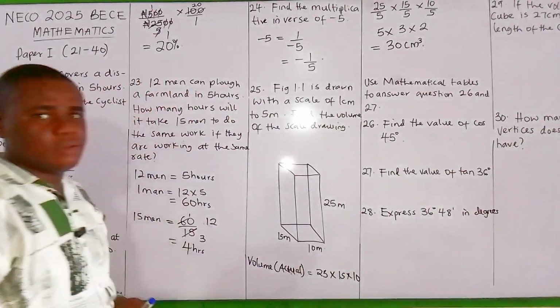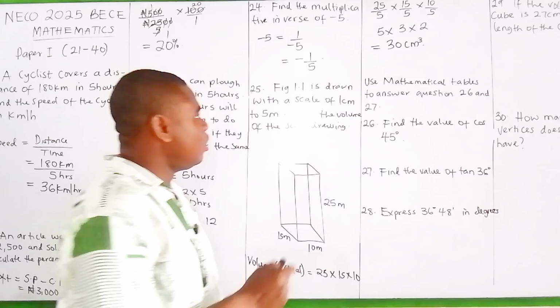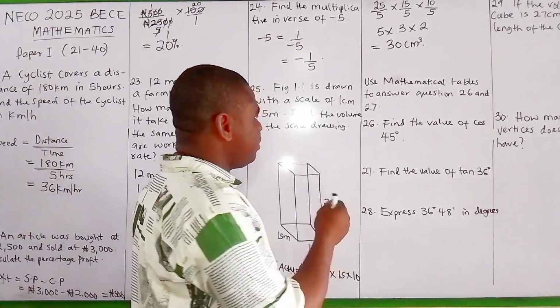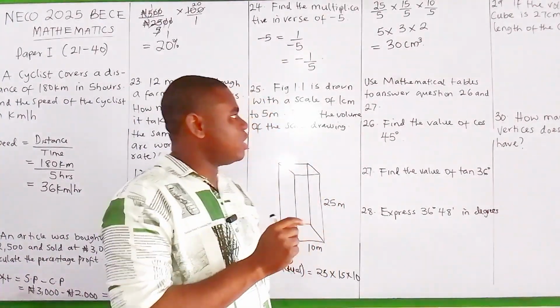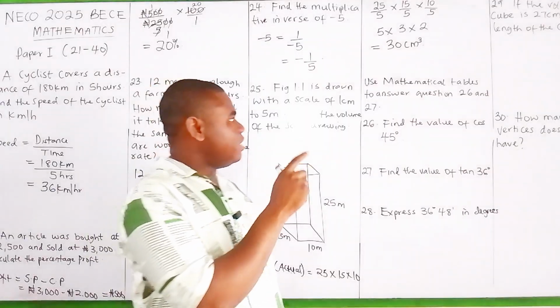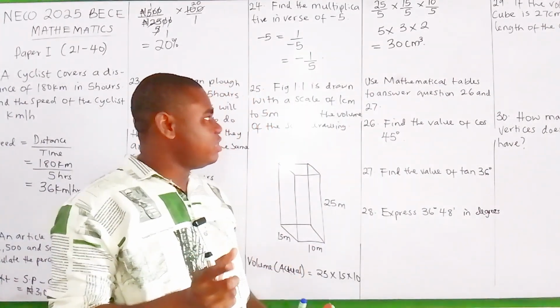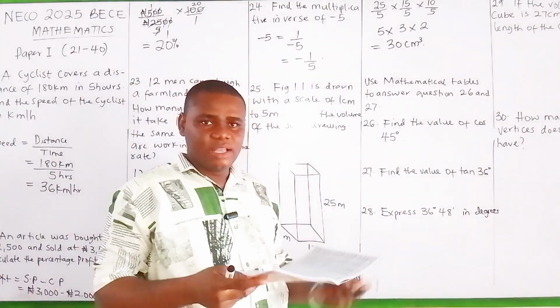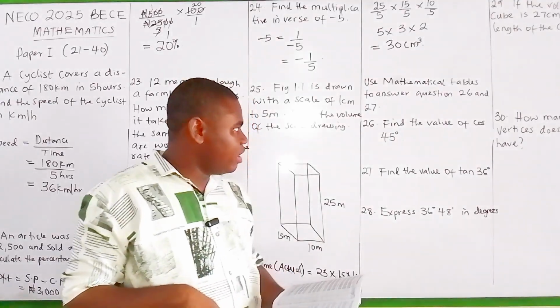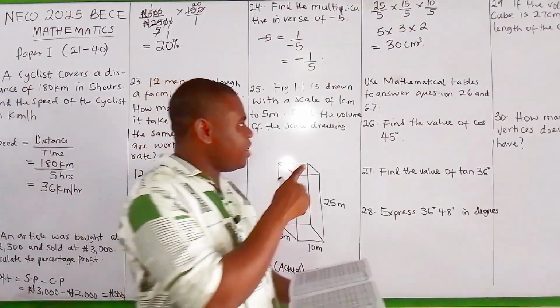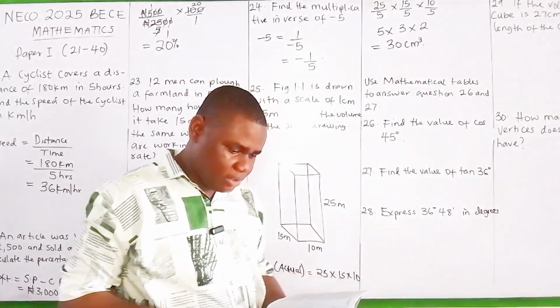Alright, for the next two questions we have: use mathematical tables to answer questions 26 and 27. You will see the table for number 26 in the video right now. It says find the value of cos 45.